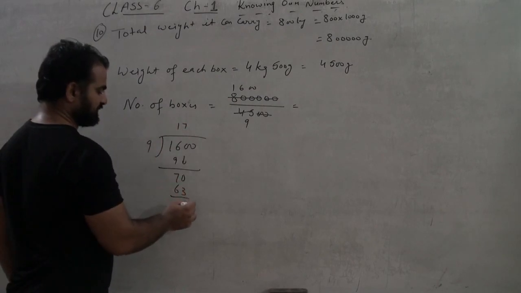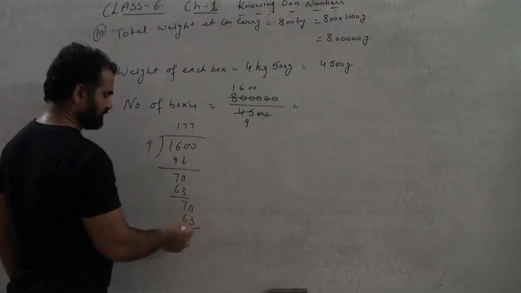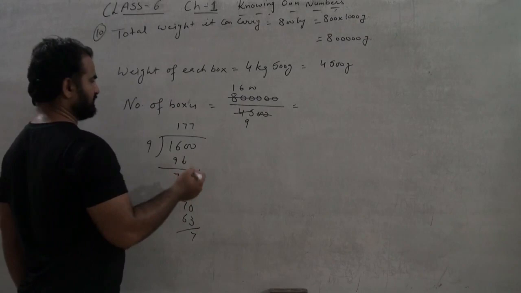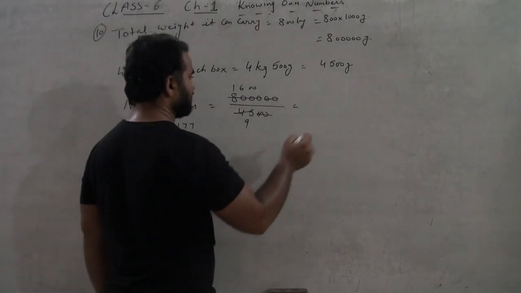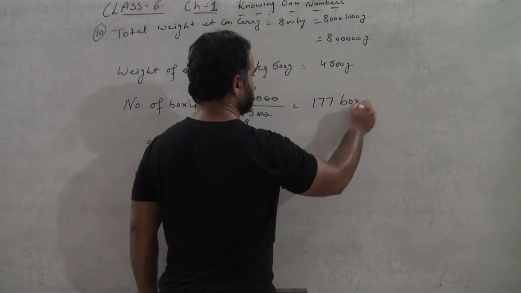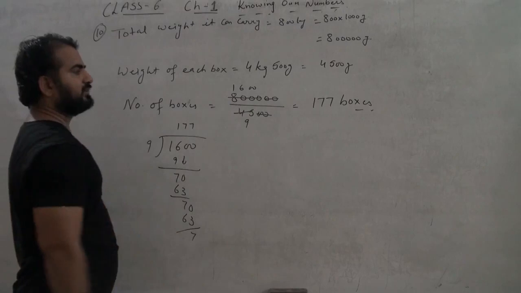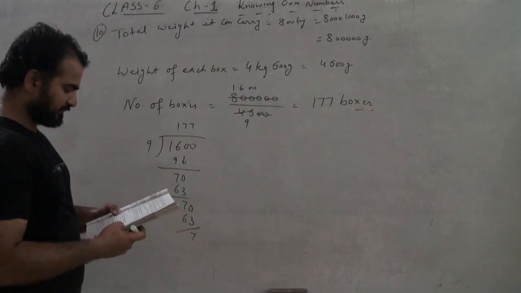It will be again 70. Again 9 sevens are 63. It will be 7. So how many boxes we get? 177 boxes. Okay, so the number of boxes it can carry is 177.